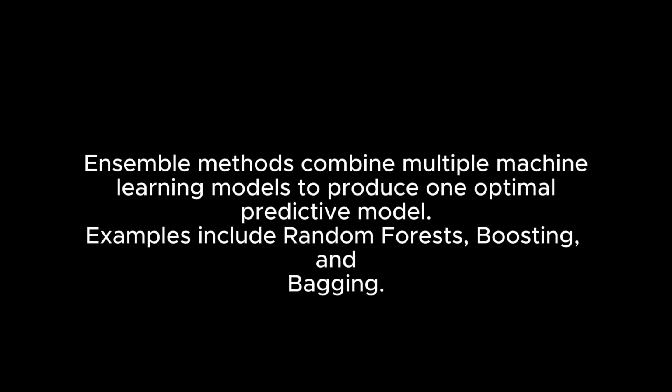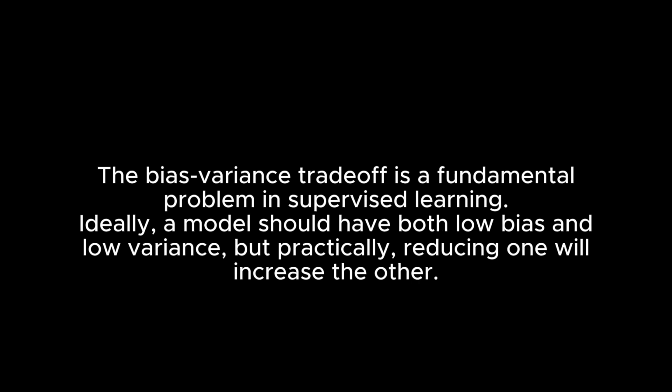10. What are ensemble methods? Ensemble methods combine multiple machine learning models to produce one optimal predictive model. Examples include random forests, boosting, and bagging. Explain the bias-variance trade-off. The bias-variance trade-off is a fundamental problem in supervised learning. Ideally, a model should have both low bias and low variance, but practically, reducing one will increase the other.